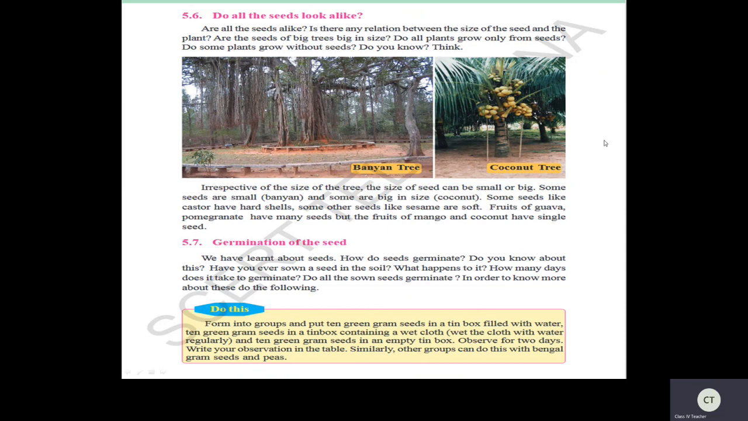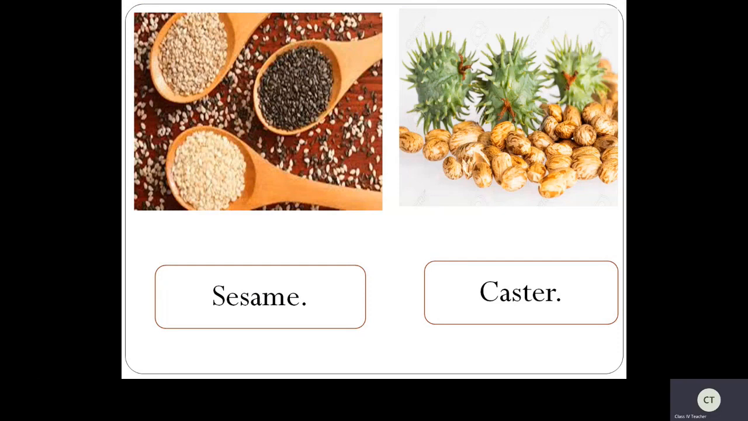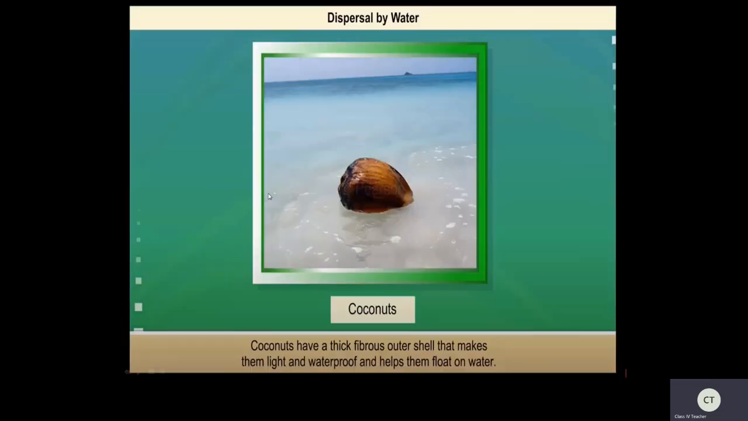Now see here, see this is a sesame, these are soft seeds, right? Now if you see castor, that is amadam ginjal, right? Now this castor is having a hard shell. See this? These are the seeds of castor and these are the seeds of sesame, right?